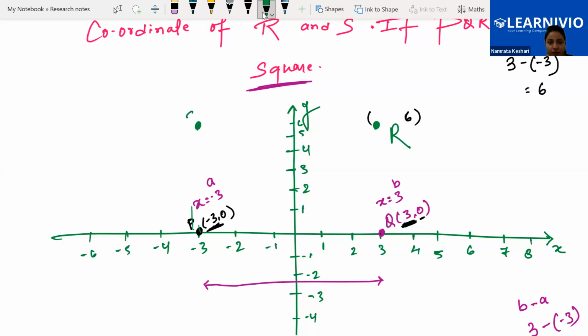Okay, here is S, the y coordinate we figured out is 6. The x coordinate: if we drop the perpendicular, it touches the x-axis at -3. So x is -3, can we say? Yes, ma'am. Okay, what about R? 3, 6. Can you see we got a square? Yes, ma'am.